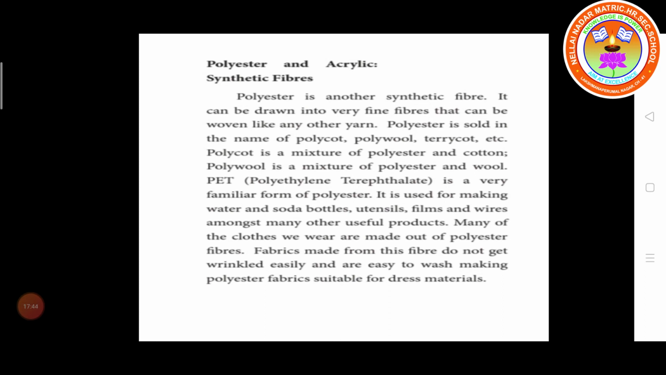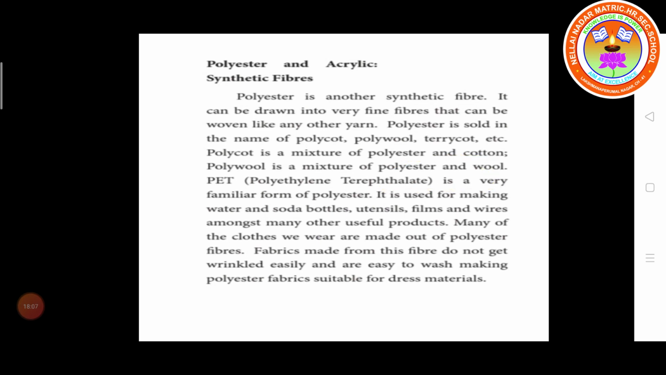Polycot, polywool, terrycot. Polycot is a mixture of polyester and cotton. Polywool is a mixture of polyester and wool. Okay, polycot is nothing but polyester with cotton mixture. Polywool is a mixture of polyester and wool.